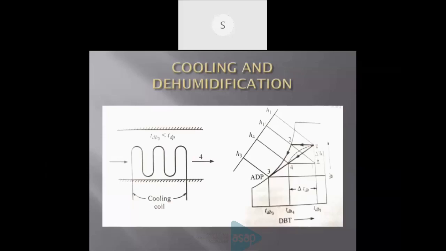Comfort is achieved only by cooling and dehumidification. We know air conditioners are comfort devices. Not only cooling, but dehumidification is also carried out. If the amount of water vapor is high in the cooled air, discomfort will be felt. For that, we decrease the quantity of moisture in the air. That process is called dehumidification.